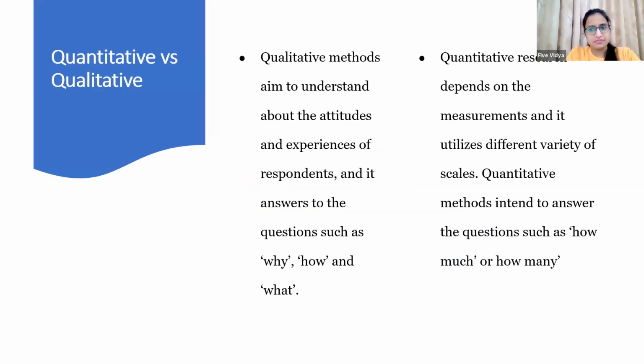Now, this is basically a very simple definition of qualitative and quantitative research.